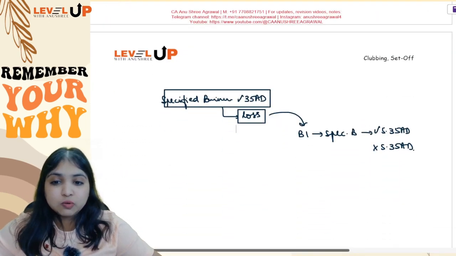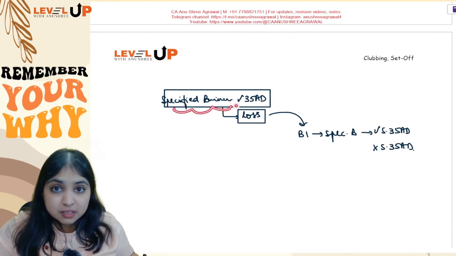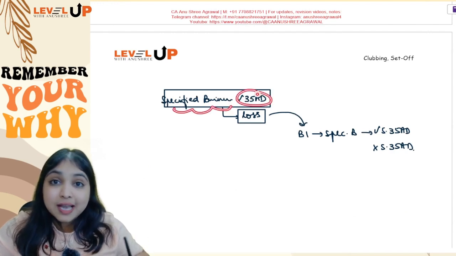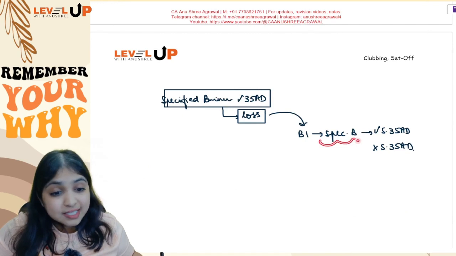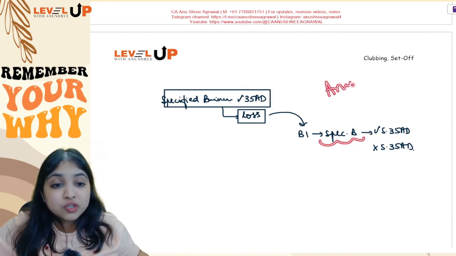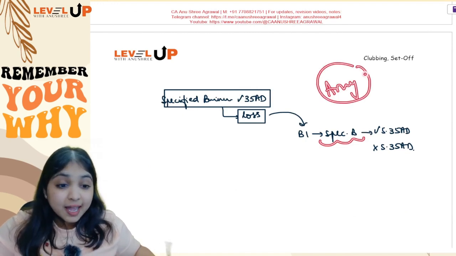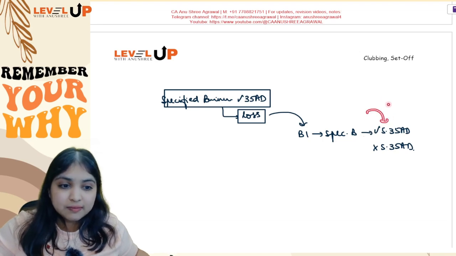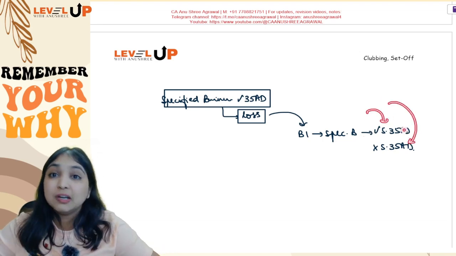Then one more point I told you over here, if you have any specified business loss where you're claiming 3580, that loss you can adjust against income from any specified business income. You understood the significance of this word any. Any indicates whether you're claiming 3580, whether you're not claiming 3580, that will not matter.